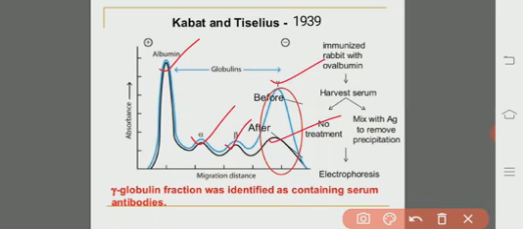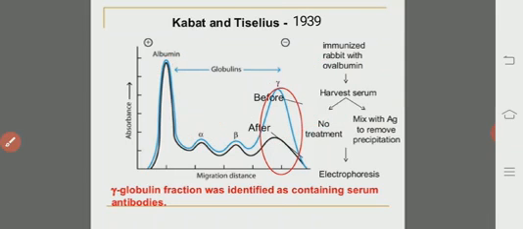model. That indicates that those fractions, the molecules which interacted with the antigen ovalbumin, are nothing but the gamma globulins rather than the alpha, beta globulins and the serum albumins. That indicates that the gamma globulin fraction contains many antibodies.